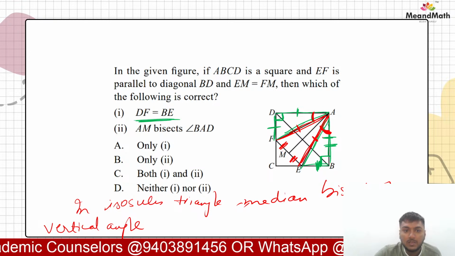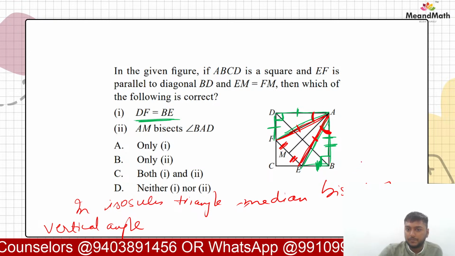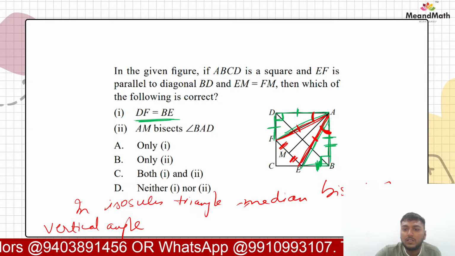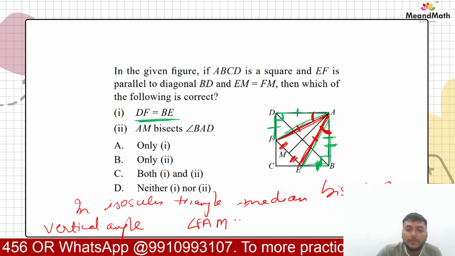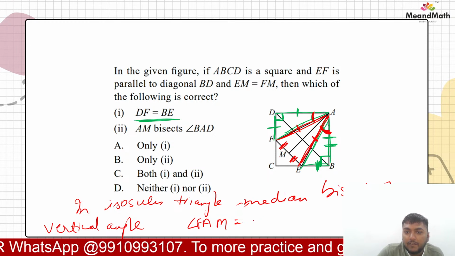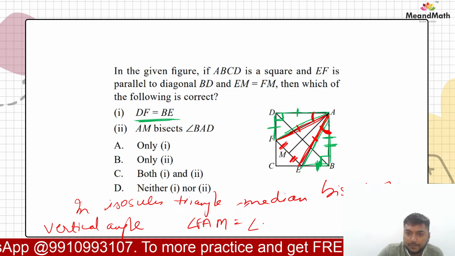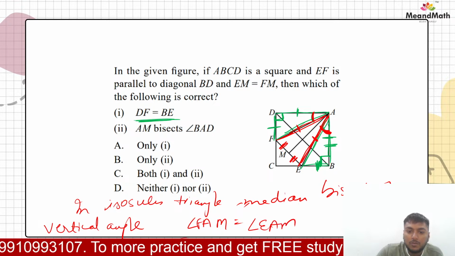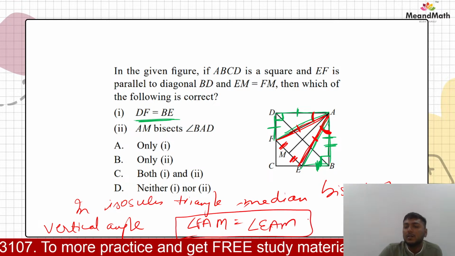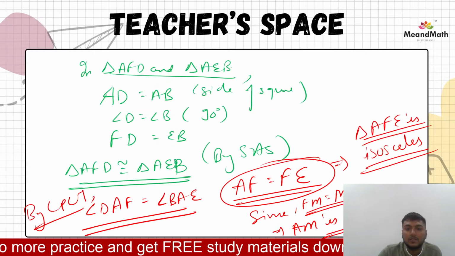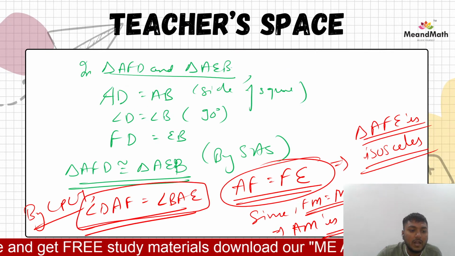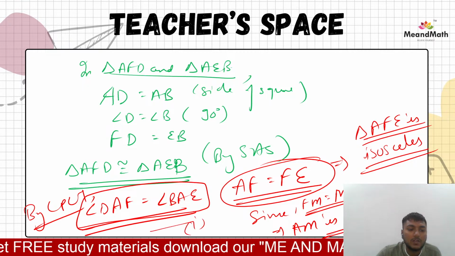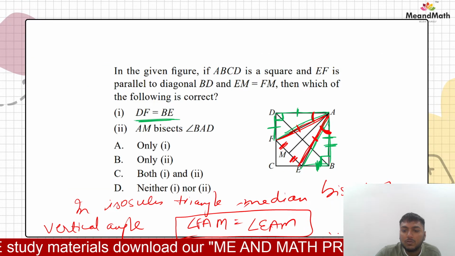So this simply means that angle FAM is equal to angle EAM. We got this. FAM is equal to EAM. Now we also had this angle DAF is equal to BAE. Now let us say this is equation 1 and this is equation number 2.